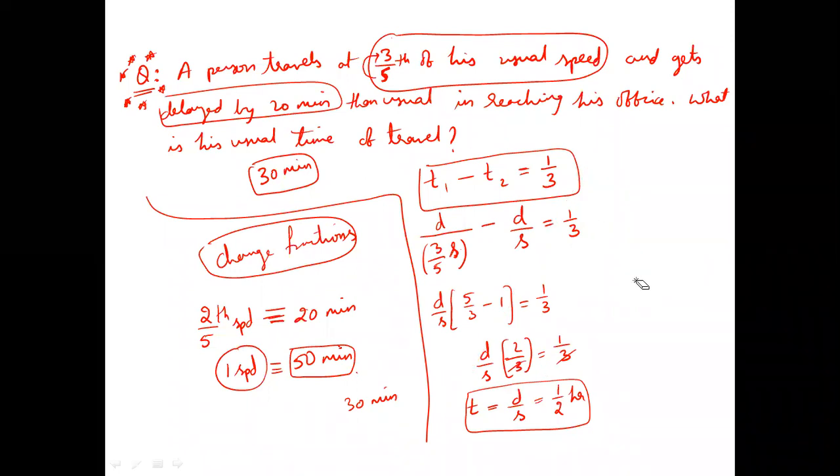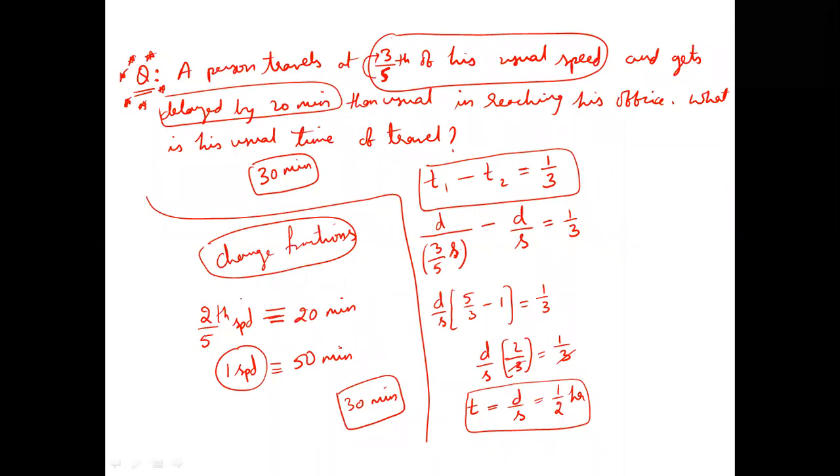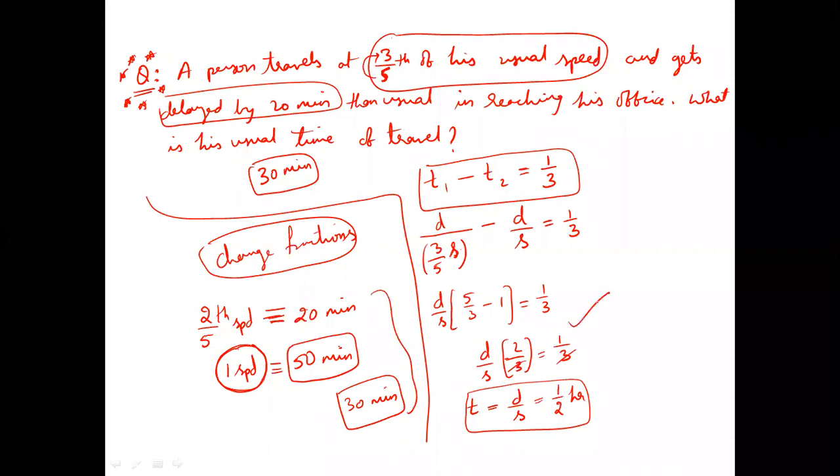As you keep learning new concepts and know how to apply them into other concepts, sometimes answers may become easier to get. Every time you need not really worry about mathematical equations. But if this logic doesn't come to mind, translating directly from English to math should at least help you get the answer. Any one of the logics should be applied. So 2/5 of speed change is equal to 20 minutes change. Then if he travels at full speed today, one means full, is 50 minutes of full time. So remove the delay time, you will get the usual time. This is a simpler calculation than the other.